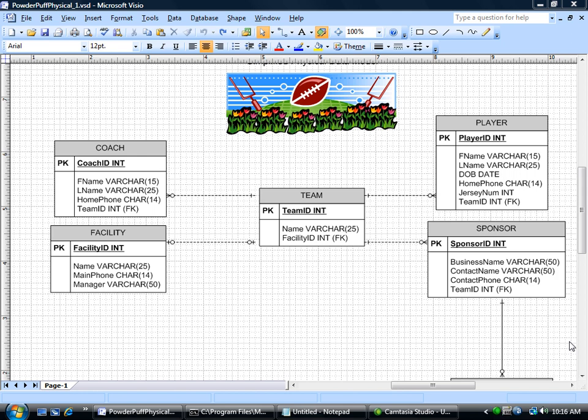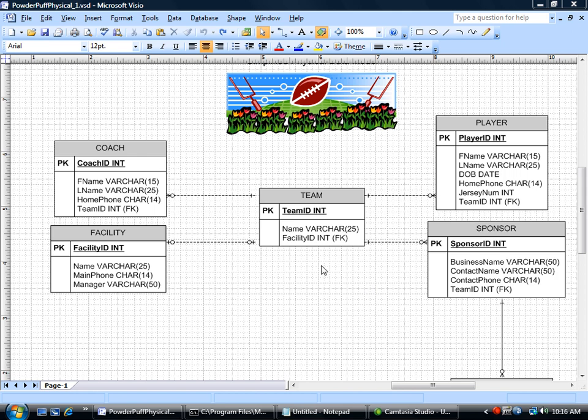So we've made the facility table in the PowderPuff database, and now we will make the team table, which is a small table. We have a primary key, just the name of the team, and very importantly, the facility ID, which is a foreign key. Additionally, we have these two tables in a one-to-one relationship.